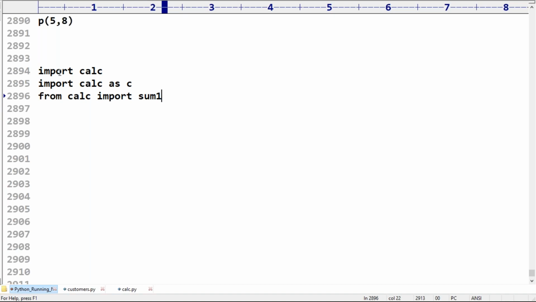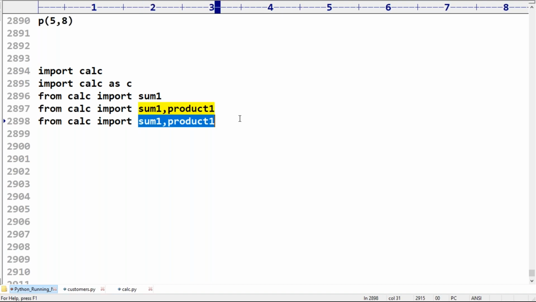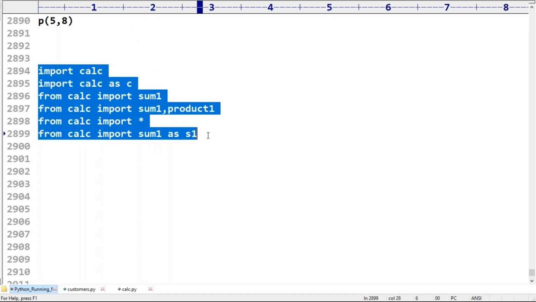Can I import multiple members, sum, product? Can I import all the members? Star. Next, from calc import sum as s1. Is it possible or not? Yes, all these things are applicable.